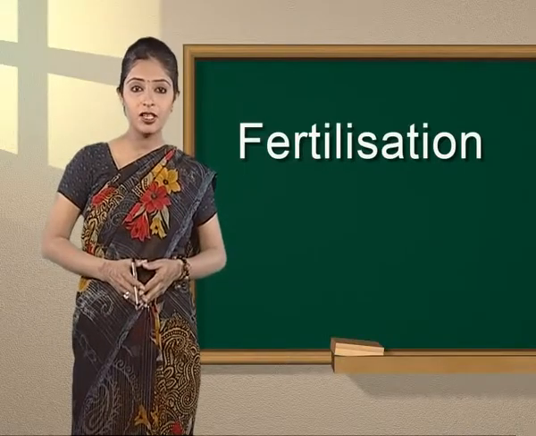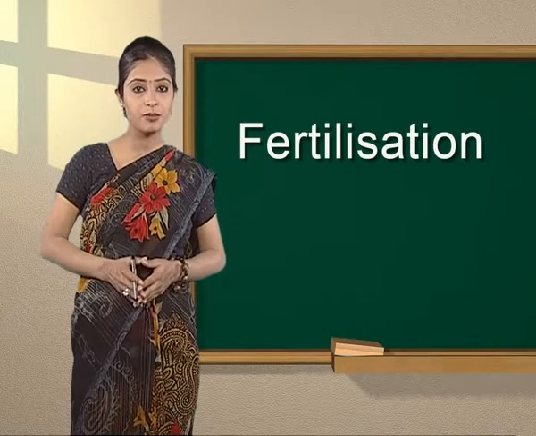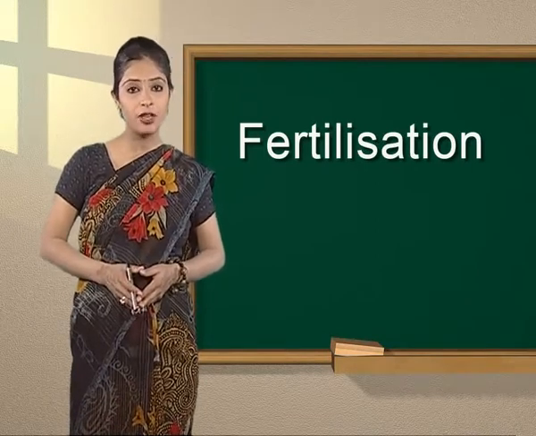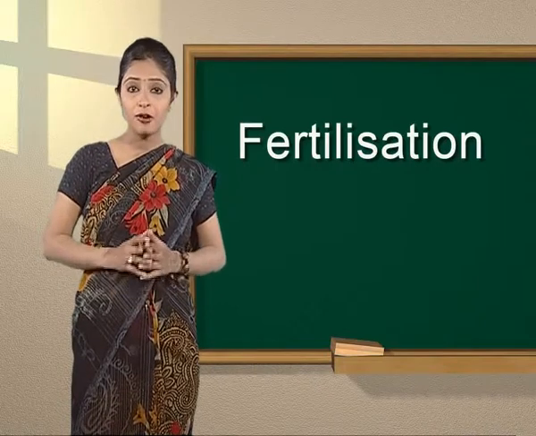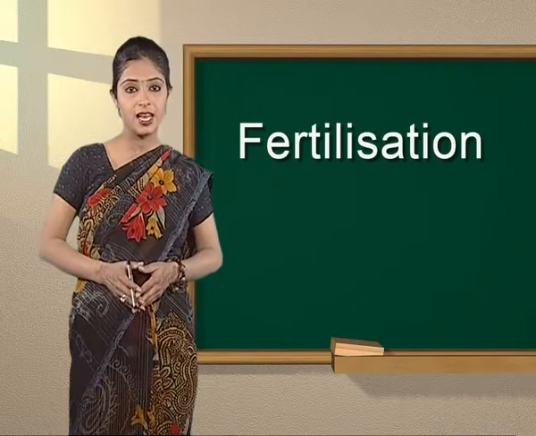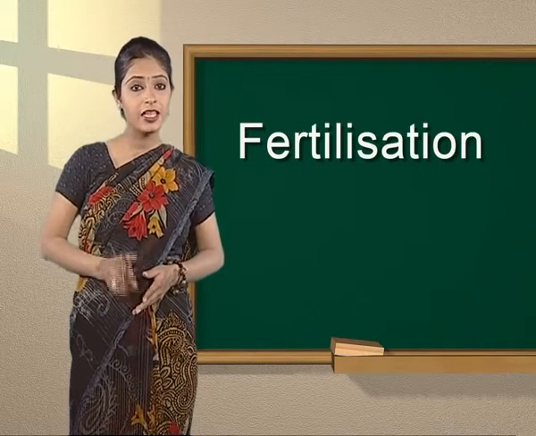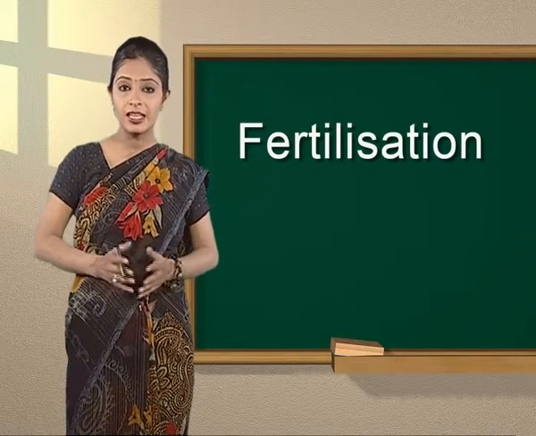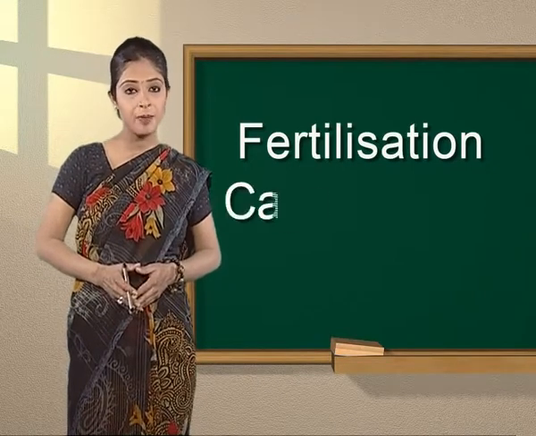Fertilization is the union of an egg and sperm, usually occurring in the ampulla region of the fallopian tube. Freshly ejaculated sperms are unable to fertilize. Rather, they must first undergo a series of changes, collectively known as capacitation.